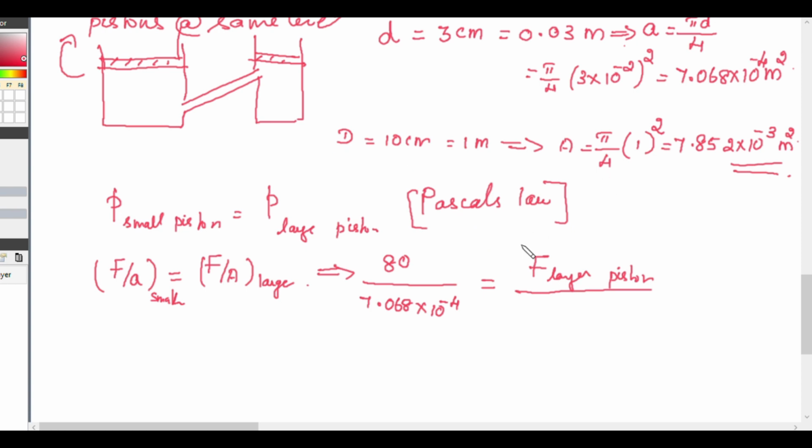The area of the larger piston is 7.852 into 10 raised to minus 3. So from this we get the force at the larger piston equal to 888.8 Newton.